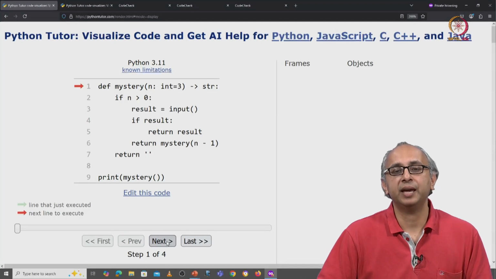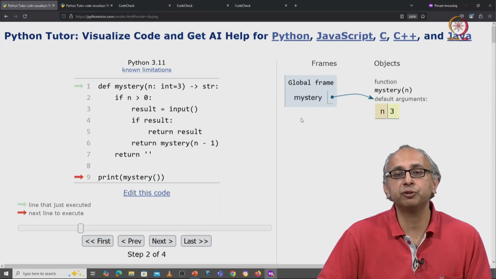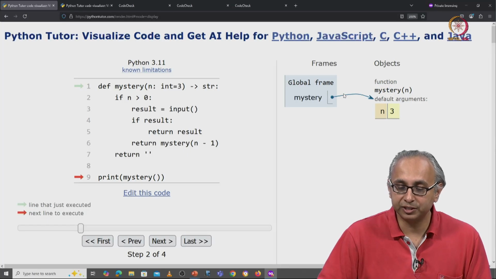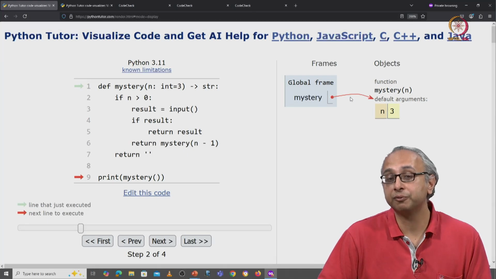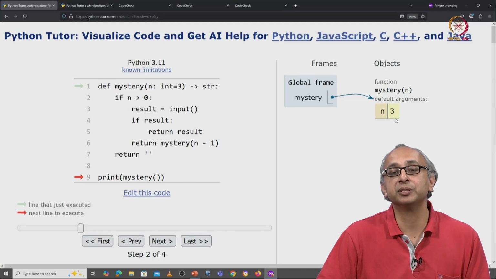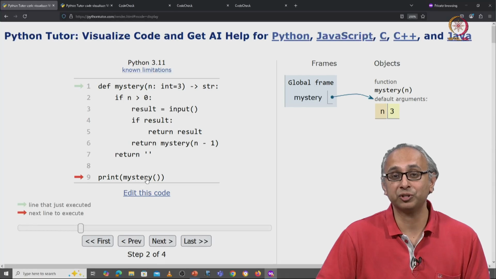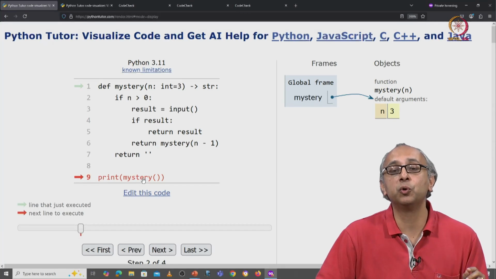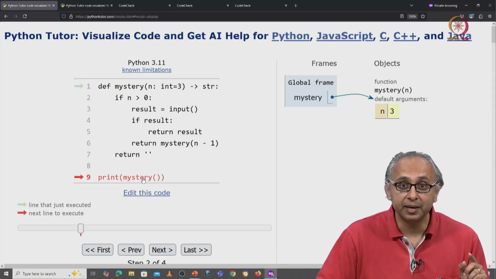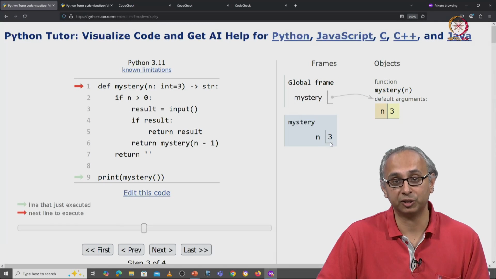So let's try and execute this code. When we click on Next, notice how this mystery function gets defined. It gets defined as a variable that refers to or labels this function object. And notice that this definition records the fact that the parameter n has a default argument 3. Now down here on line 9, I'm going to call the mystery function, and notice that I'm calling it with no arguments at all, which means that when I call this function, I get the default argument, namely 3. So at this point, n is 3.